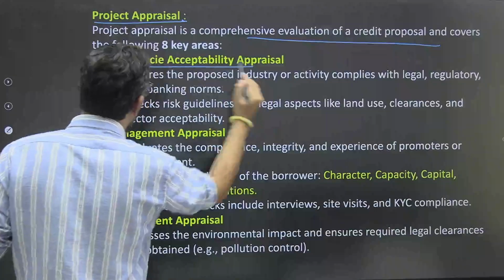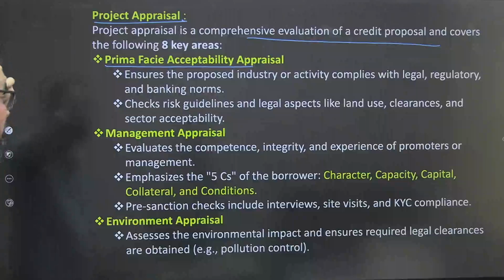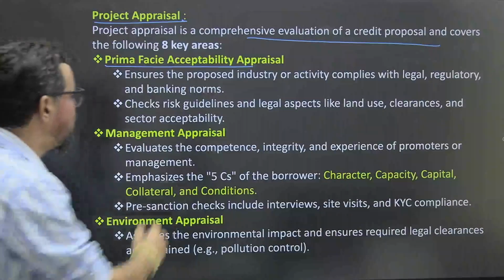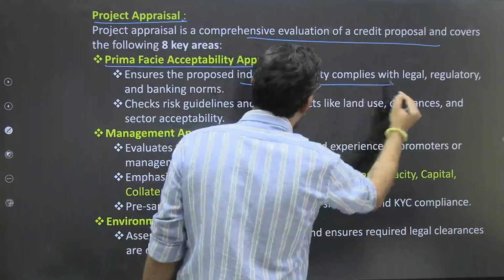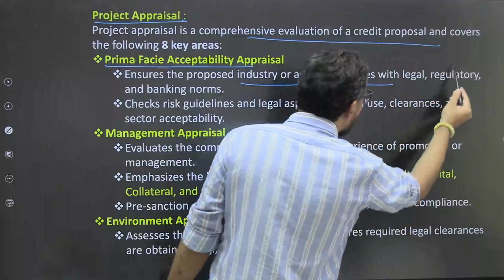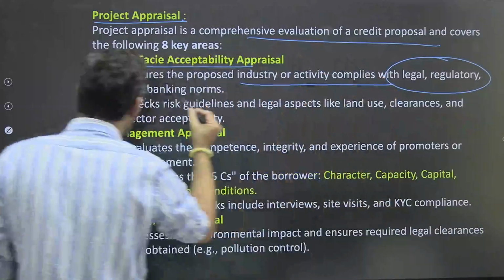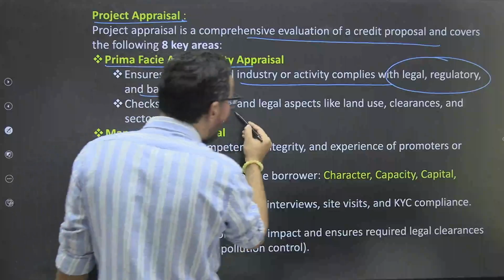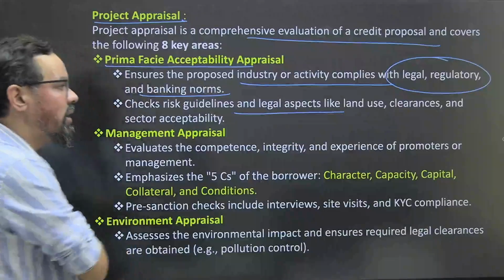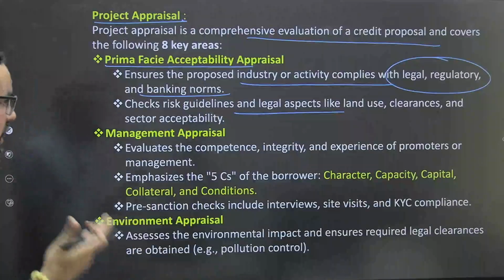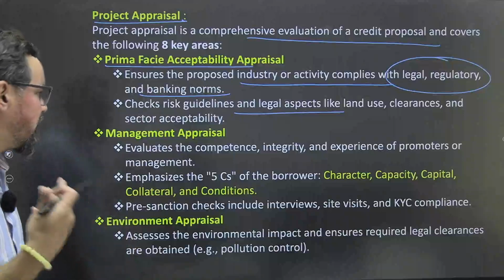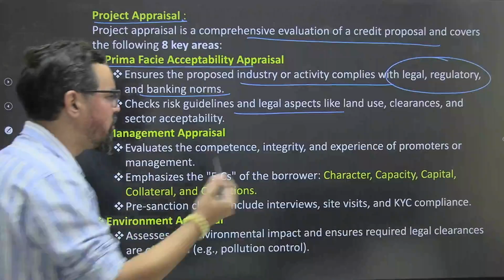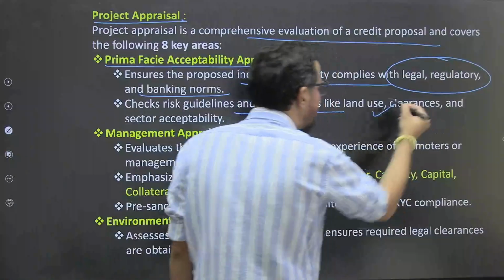First one is prima facie acceptability appraisal, okay? Ensure that the proposed industry or activity complies with legal, regulatory and banking norms. Check risk guidelines and legal aspects like land use, clearance, and sector acceptability and all.